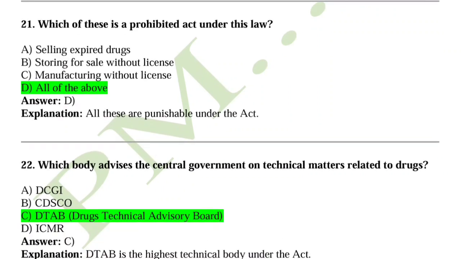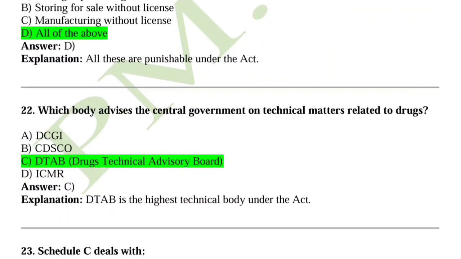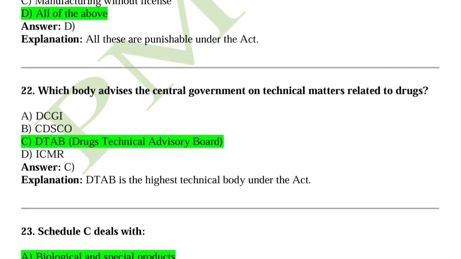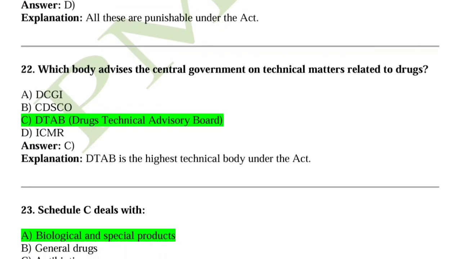All these things are punishable under this act. Question number 22, which body advises the central government on technical matters related to drugs? So Drug Technical Advisory Board is the central government authority. Okay, so option C is the right answer. DTAB is the highest technical body under the act.